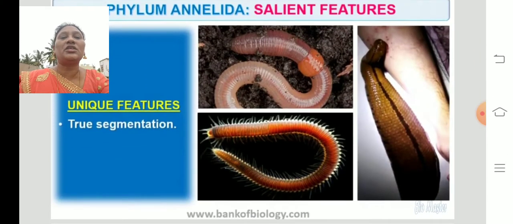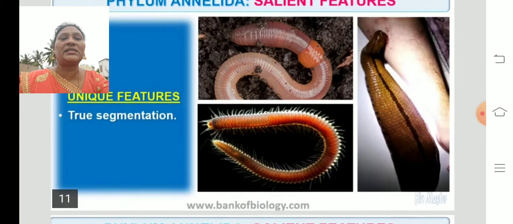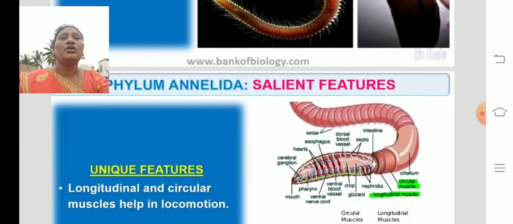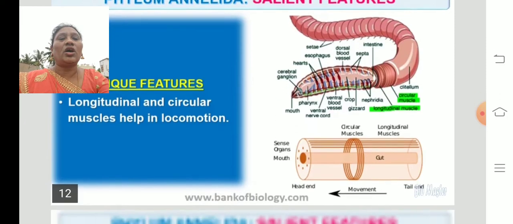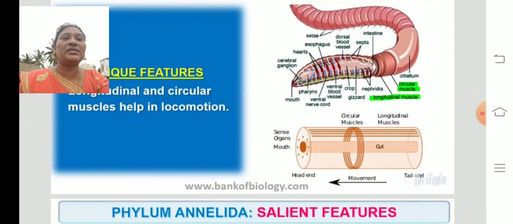And the unique feature is true segmentation. You can see the segmentation, the lines, and appendages you can find. Those lines are called the segmentation. True segmentation we can find. Another unique feature is that longitudinal and circular muscles help in the locomotion of the organism.